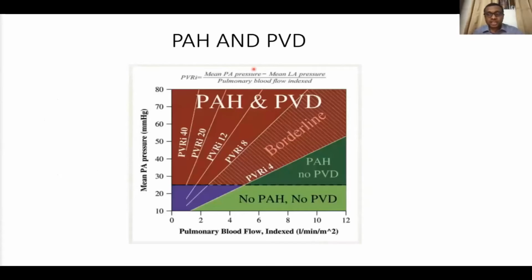The PH-PVD conundrum is there, and this is often discussed in our peer group. We know that when the PVR is very high, 30, 40, the pulmonary blood flow is very low, less than 3, and that makes the classical prototype. But there is a borderline sector of patients who have a PVR within 4 to 8, 6 to 8, but where the pulmonary blood flow is not significantly deprived. And these are a group of patients which often challenges an interventionalist or a surgeon.